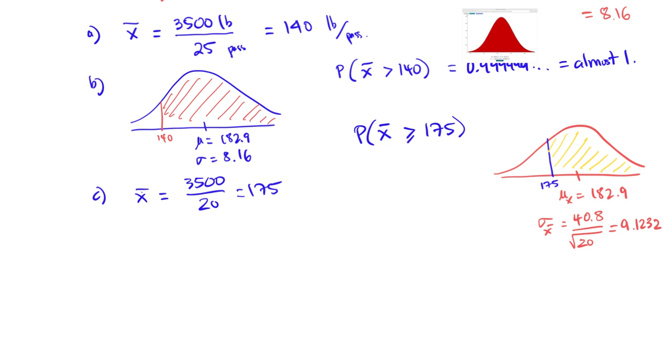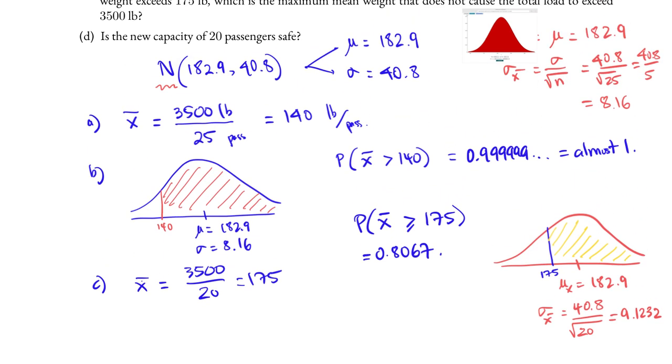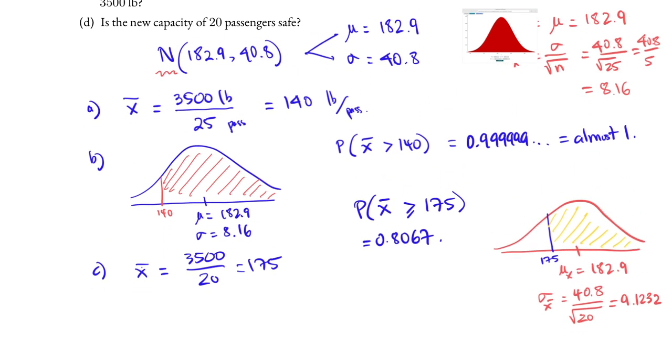The value that we're interested in is 175. The calculator should give us a probability of 0.8067. And that is the probability that after they lower the number of passengers, the average weight of those passengers is more than 175, which is 81%.